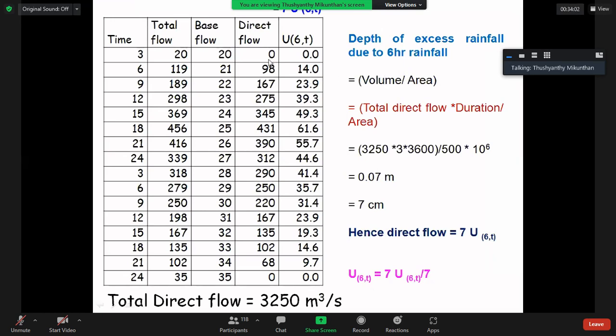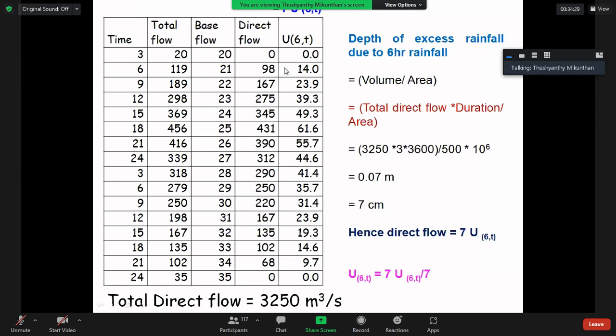So how to change this meter cube per second to volume? 0 into 3 into 3,600, because it is a 3-hour duration. Then again 98 into 3 into 3,600.